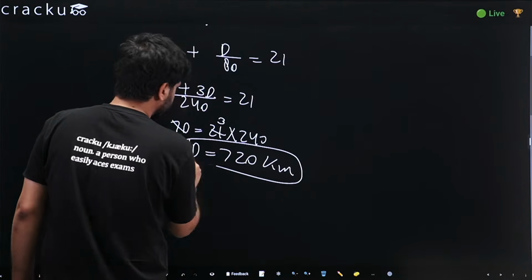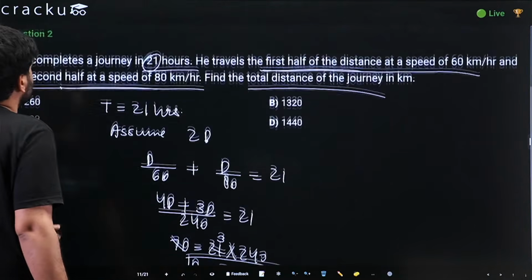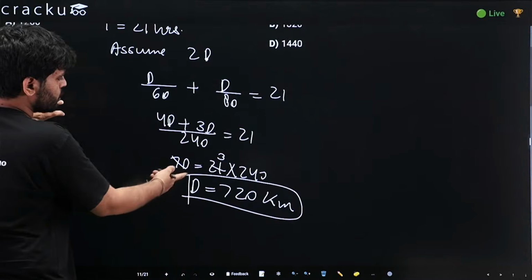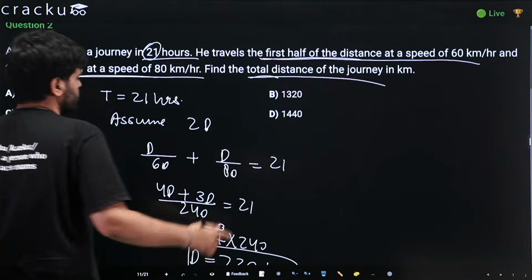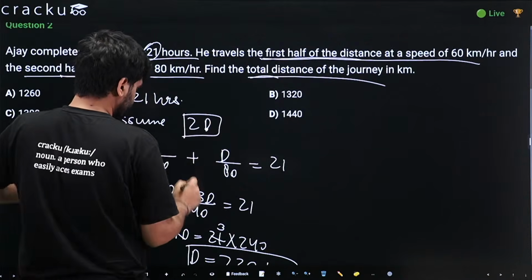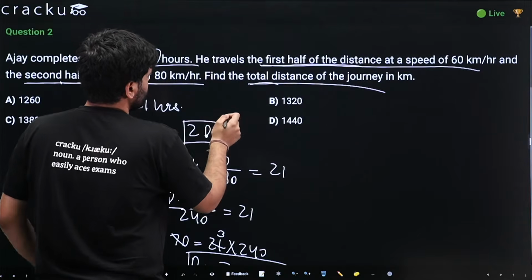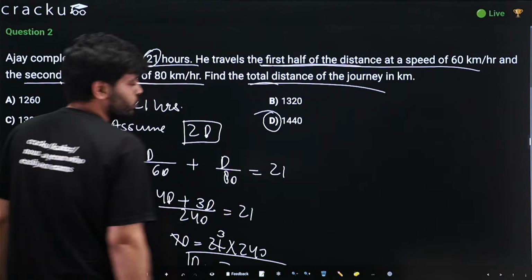Now, is this the total distance he traveled? We are required to find the total distance. Is this the total distance? No, total distance is 2d. This is d, so we have to multiply 720 into 2. So 1440 would be the answer.